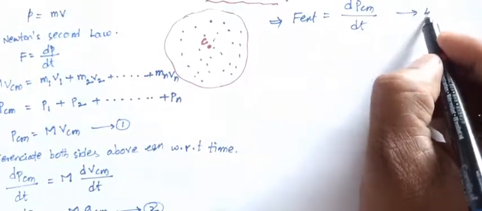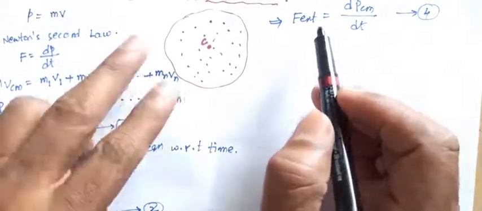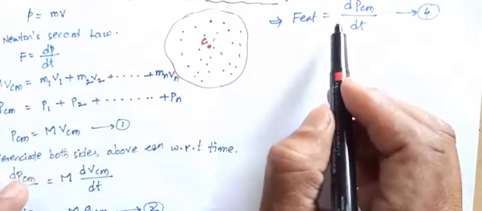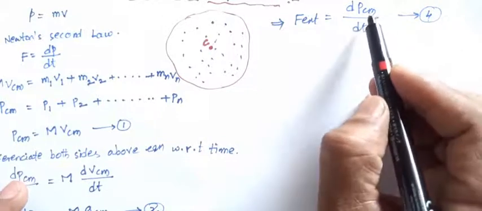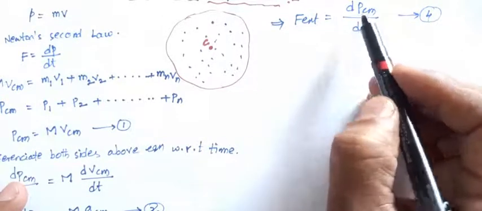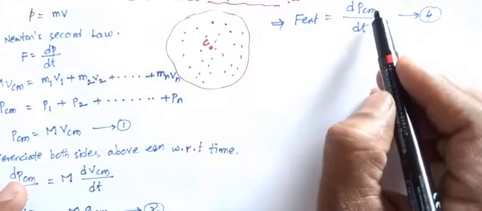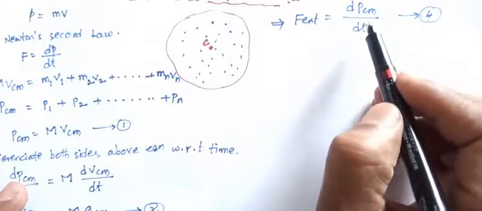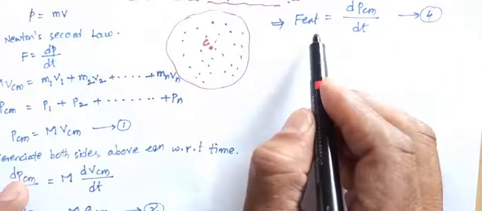This is equation number 4. The external force equals the time rate of change of the momentum of the center of mass of the rigid body system of particles.